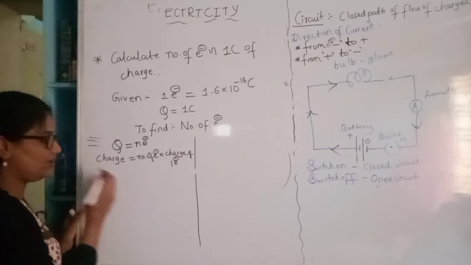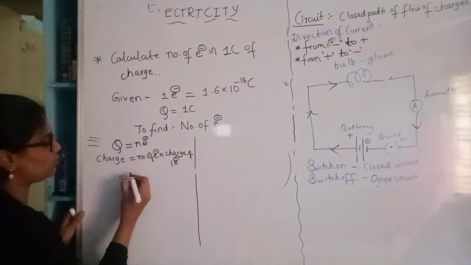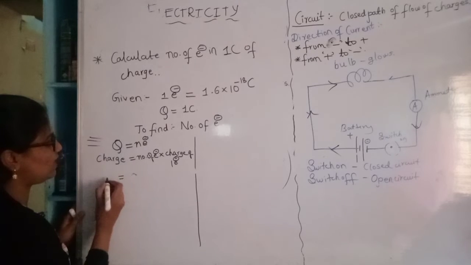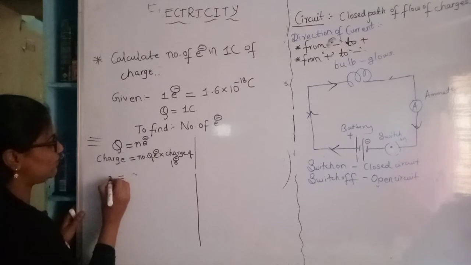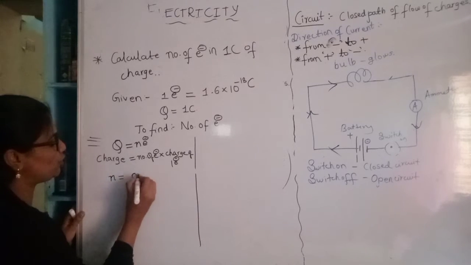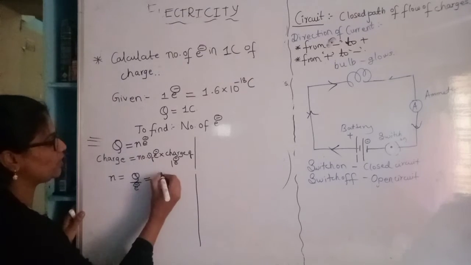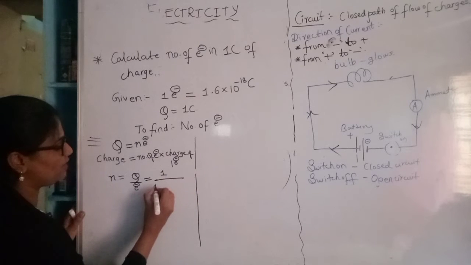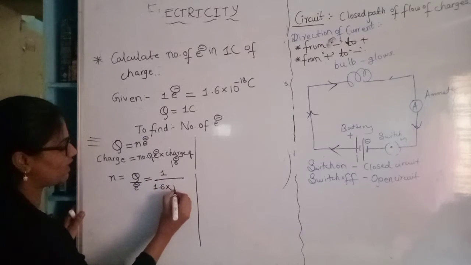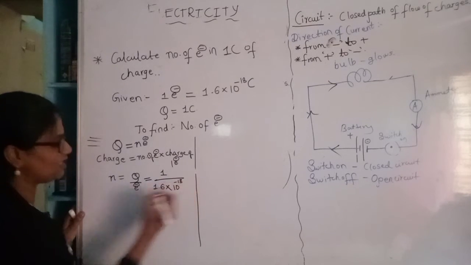Then let us substitute. We want n, right? So n will be equal to q divided by the charge of electron. So q is 1 divided by 1.6 into 10 raised to minus 19.